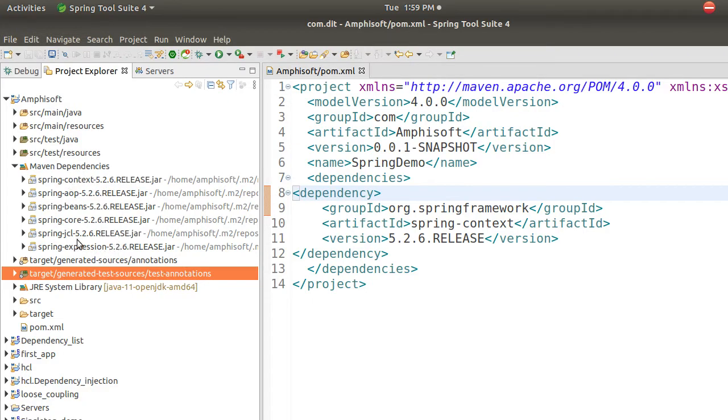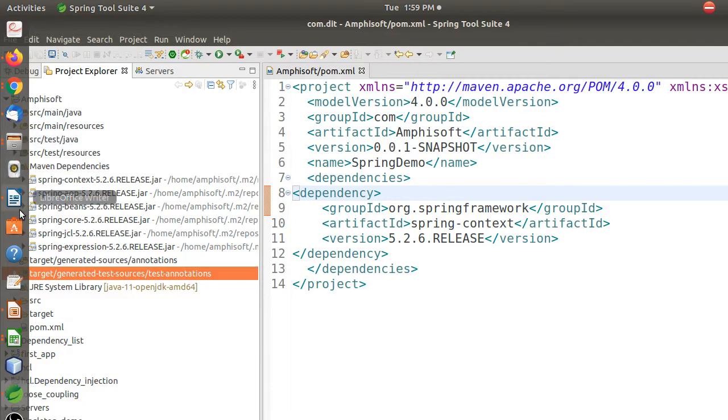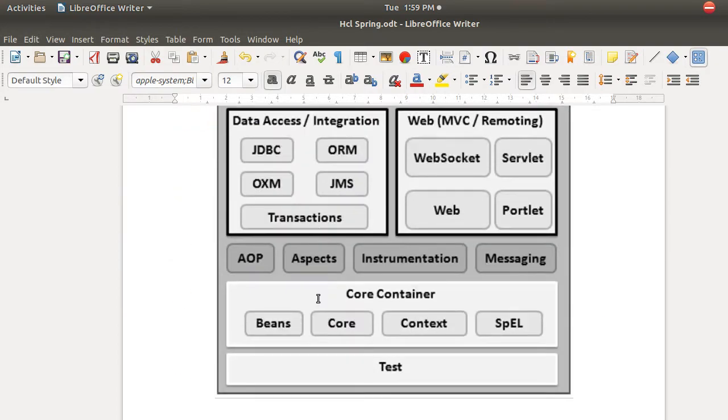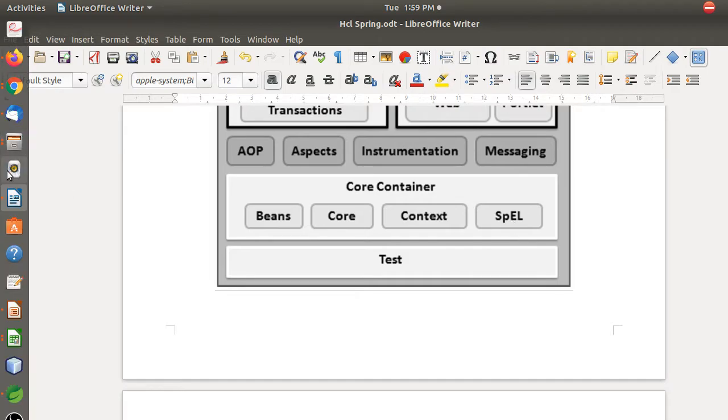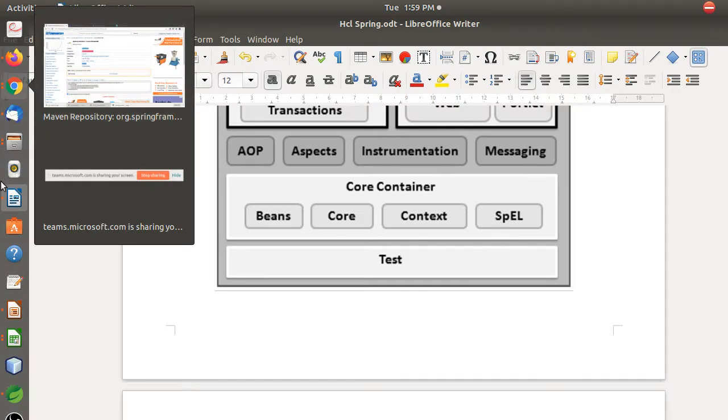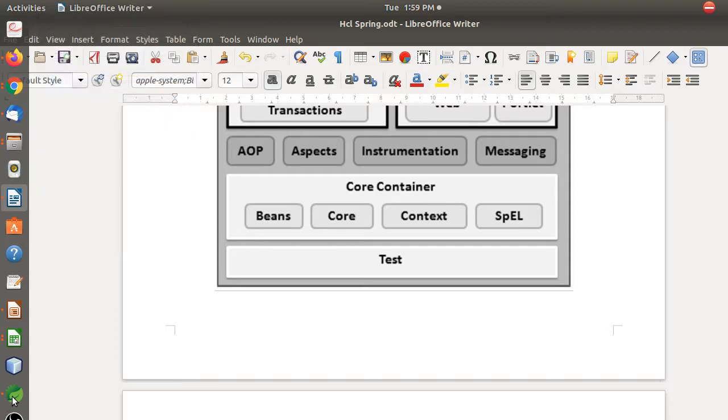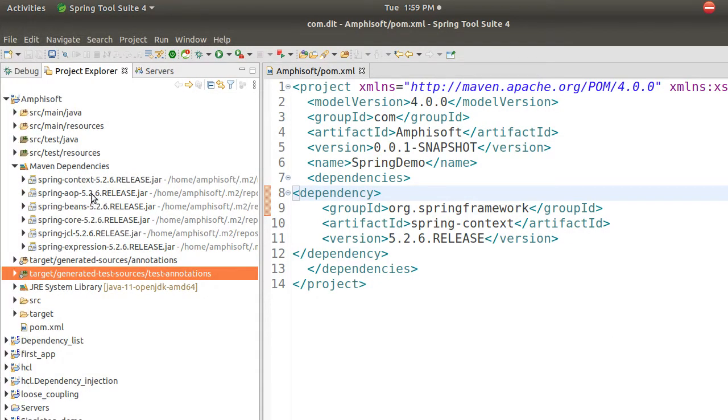So these are the jars which are there in your core package. Can you see here? Core is having beans, core, context, and expression language, right? All those jars are added here because we are learning core Spring. Only these jars are enough for me to perform my